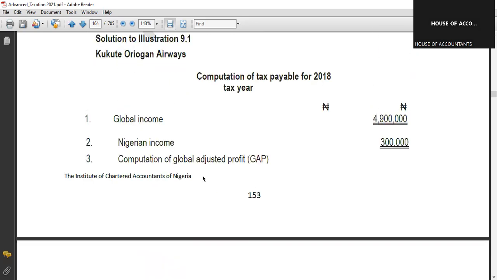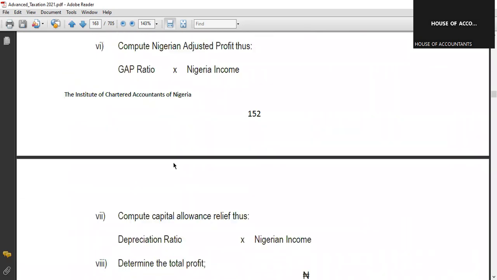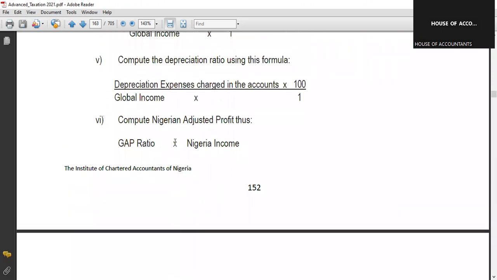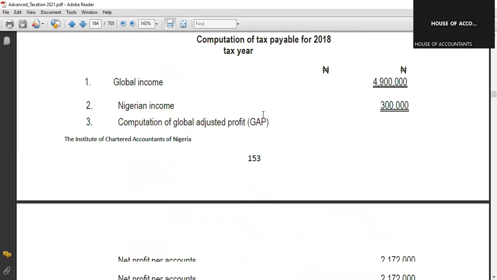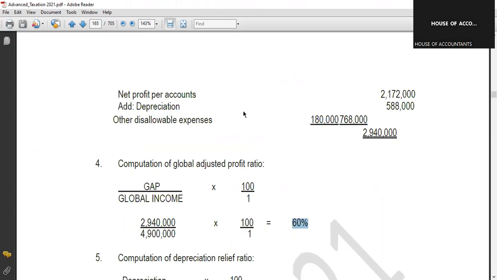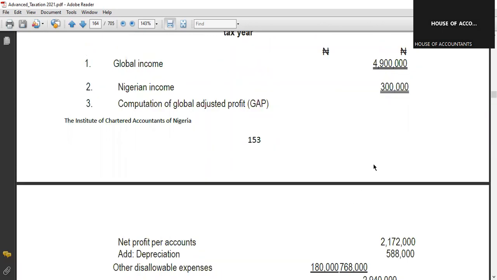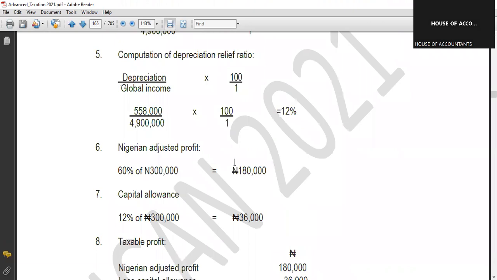So the next step, which is step 5, says compute depreciation ratio using formula. So to compute depreciation ratio, we will say depreciation charge over global income multiplied by 100%. What is depreciation from this question? The depreciation here is 588. Global income is 4.9, and that is what they have done here. Multiplied by 100% gives 12%.